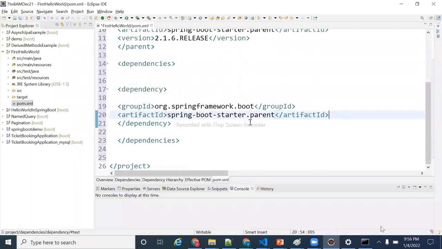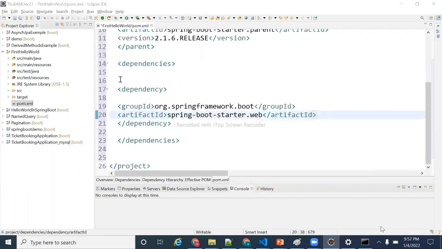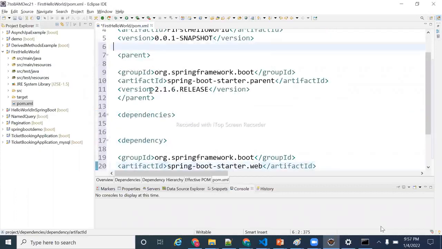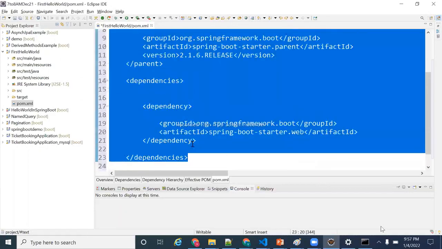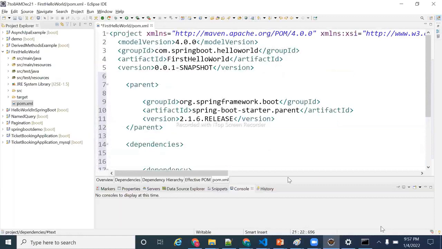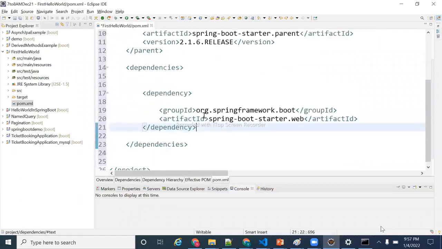Same group ID, but in place of parent, I am taking web: org.springframework.boot, spring-boot-starter-web. So this is what I need to write inside pom.xml. Control Shift F is for formatting the parent tag as well as the dependency tag, and I need to save this.